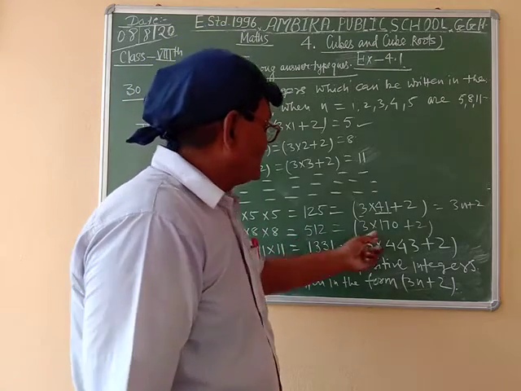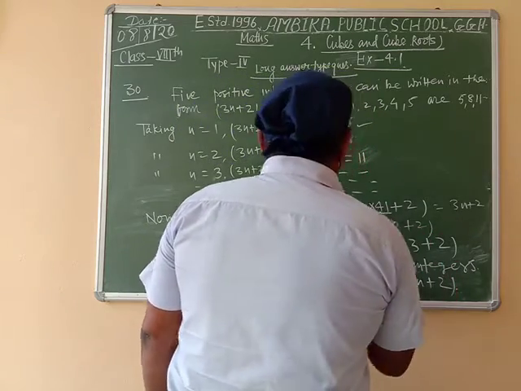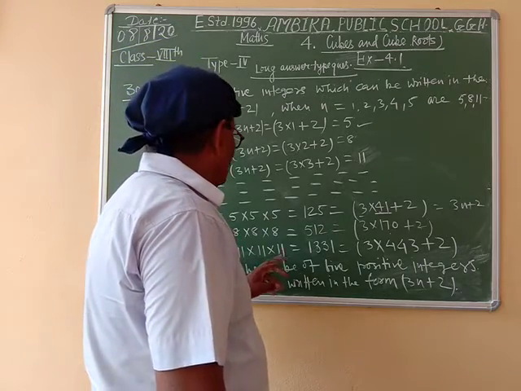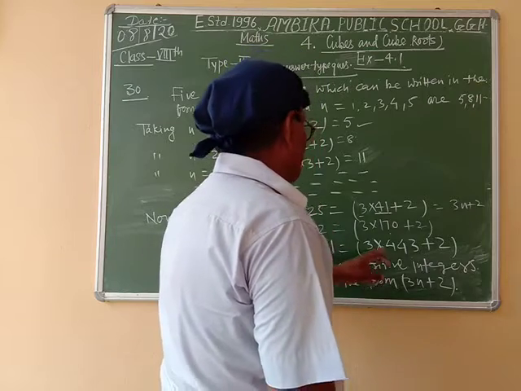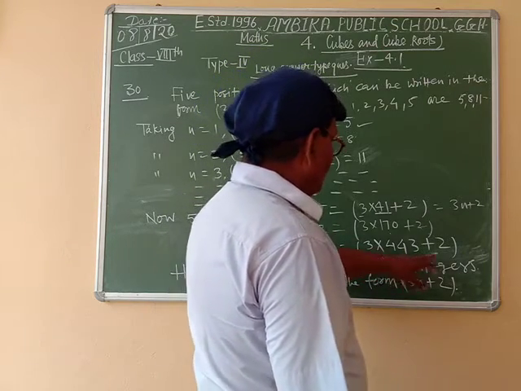Writing in the form of 3n plus 2. 11 cube equal to 11 into 11 into 11 equal to 1331. Writing in the form 3n plus 2 is equal to 3 into 443 plus 2.